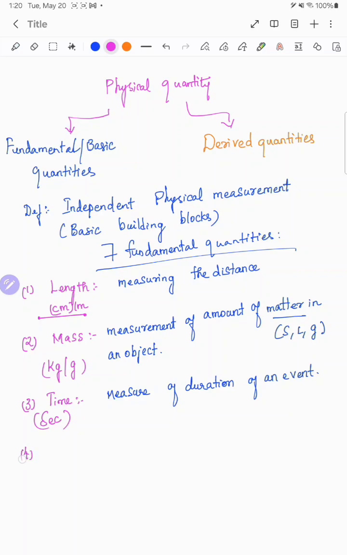So the fourth fundamental quantity, which we use in our daily life, is electric current. These are the basic things we are using. How will we measure or define current? We will define it in a simple way; we don't want to go too deep. It's the measure of the flow of electric charge. The unit is ampere.